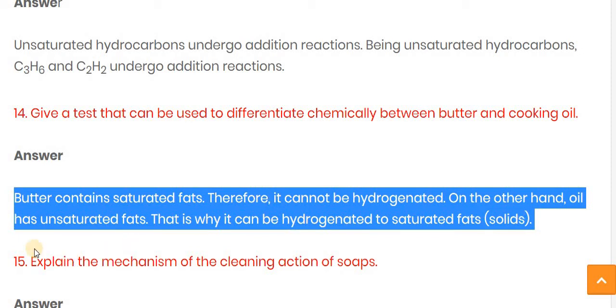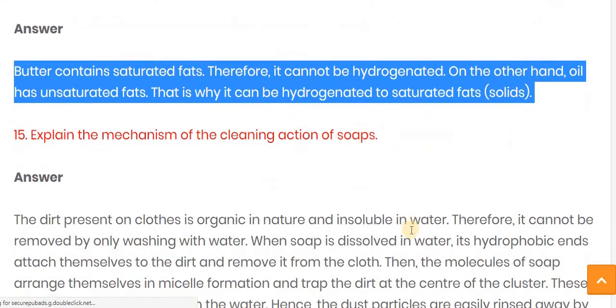On the other hand, the oil has unsaturated fat, which is why it can be hydrogenated to a saturated fat.